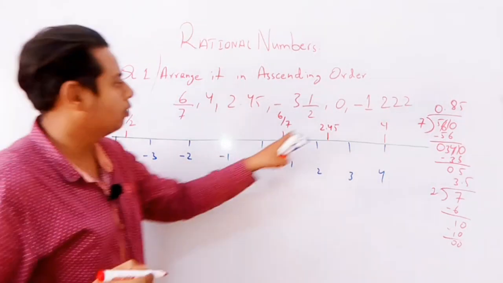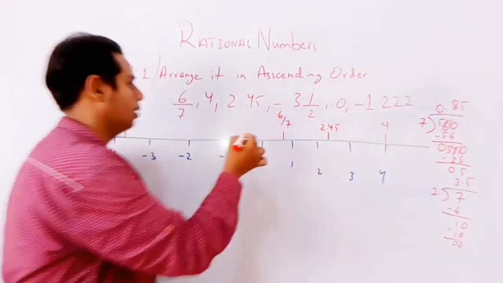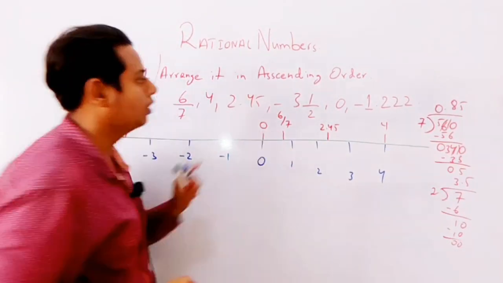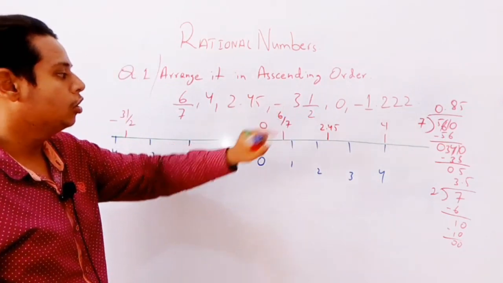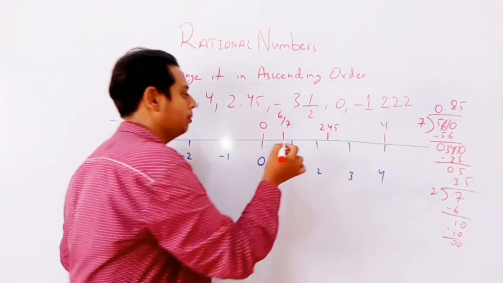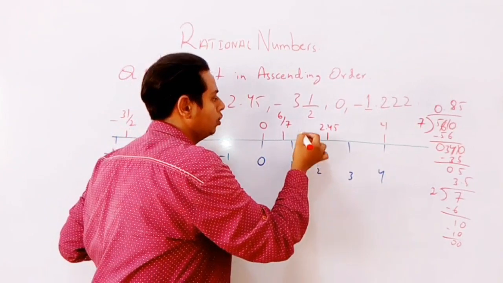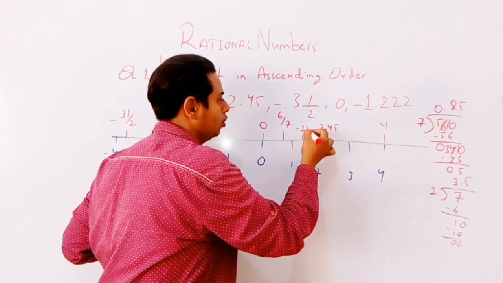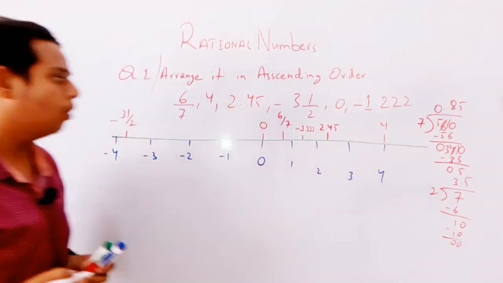Okay, now next what is there? 0 will come on the point 0. Then what is there? -1 upon 2. So where will it come? It will come between -1 and 0, at -1 upon 2. Now what is the main thing?